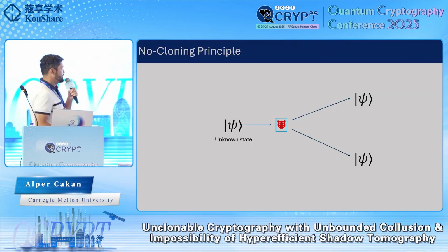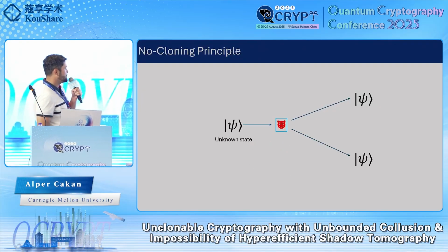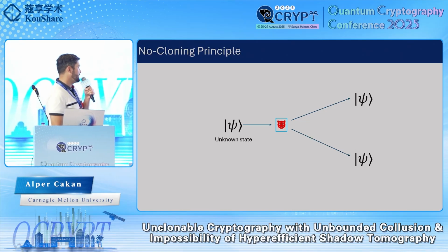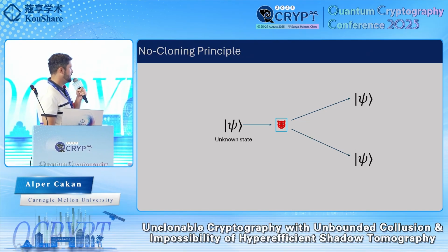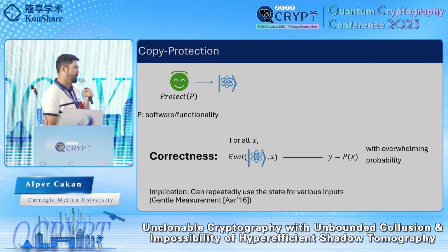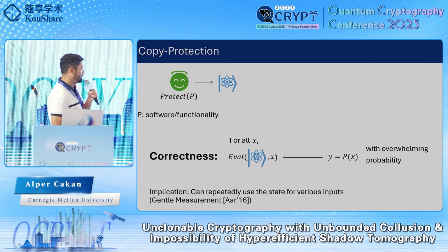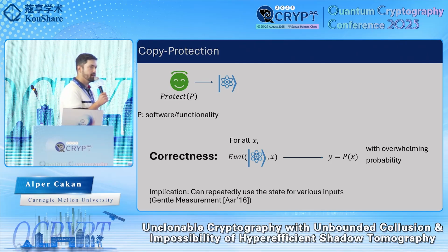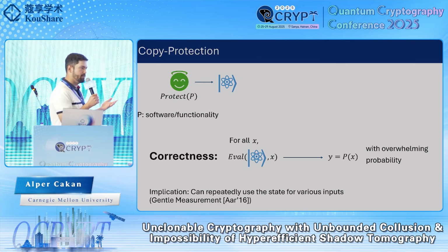So we all know the very simple principle of quantum mechanics, the no-cloning principle, which says that any adversary who's given an unknown quantum state cannot create two copies of it. And this very simple principle has found a lot of applications in quantum crypto, starting with quantum money. A comparatively more recent application is the so-called copy protection security, which is again a classically impossible security notion that we get in the quantum world thanks to the no-cloning principle.